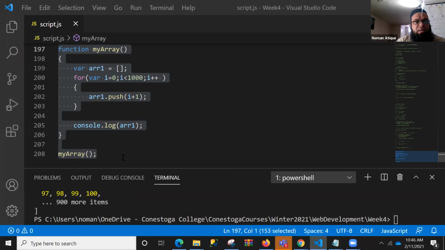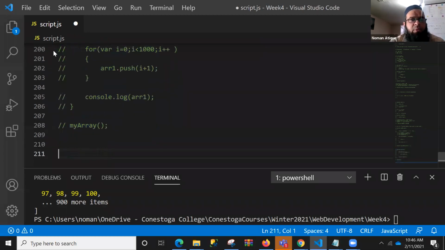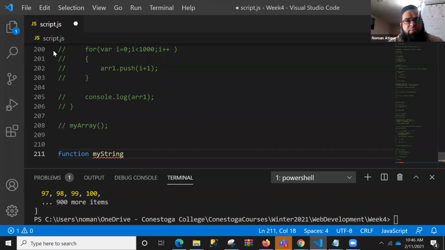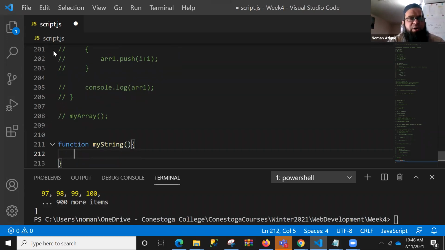Okay, now let's talk about another program, and let's try to do something more interesting in that. So write down function, and let's say that we want to print a function myString. We are just writing a function myString that will be working with strings. So I say var words equal to, for example, I give it certain words.